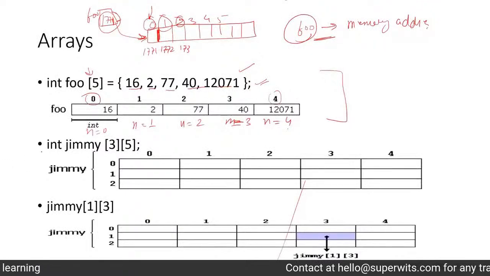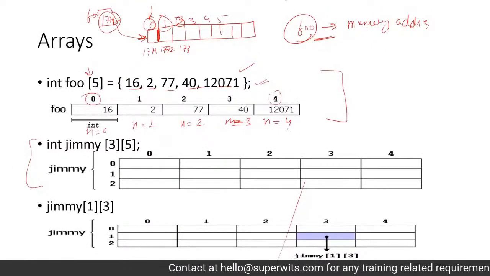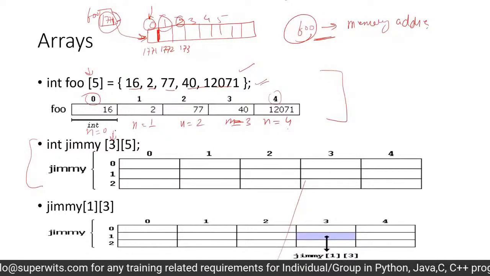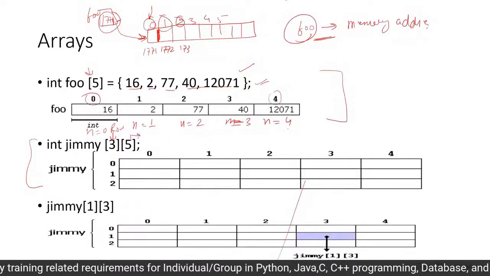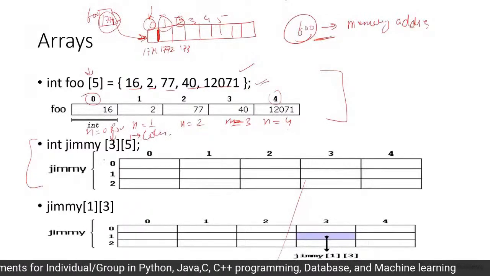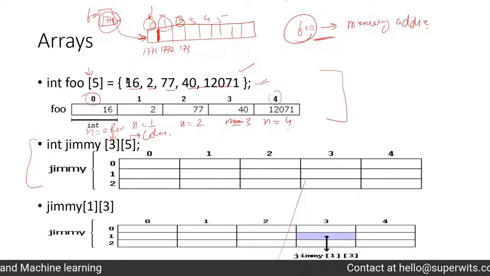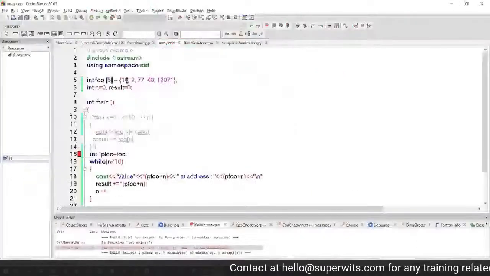On a similar note, we can have a multi-dimensional array. In the multi-dimensional array, the very first set of indexes is for the row, and this set of indexes is for the columns. So let me show you in the code block to have a working example over here. We can do the same thing.